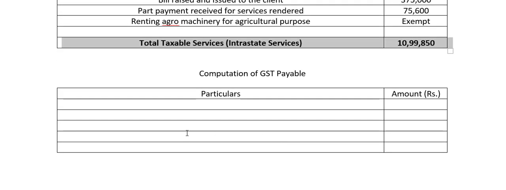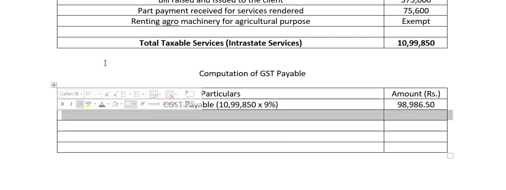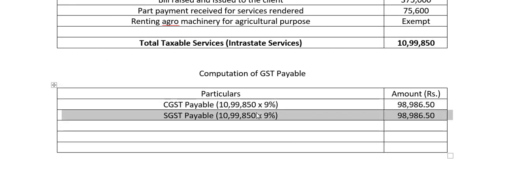There is also something called interstate, which will attract IGST. We will look at it in a moment. On this 10,99,850, we will have to pay 9% each as CGST and SGST. Total tax is 18%, and we divide the tax into half, 9%.